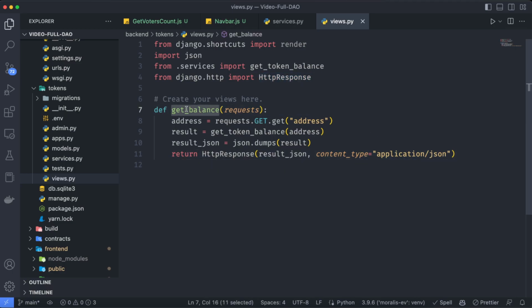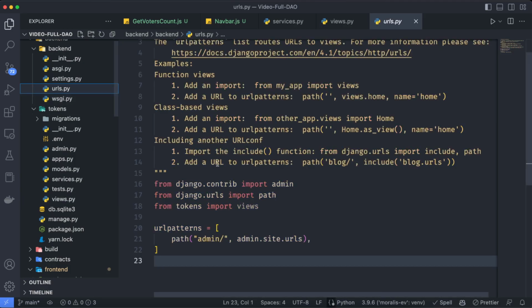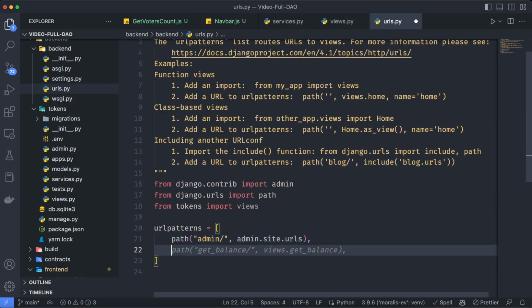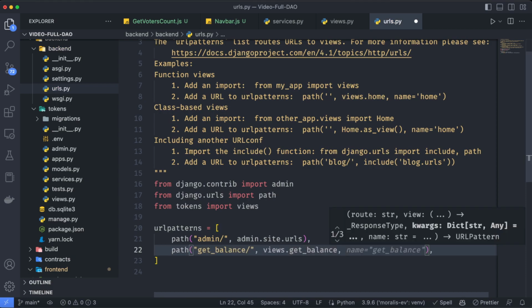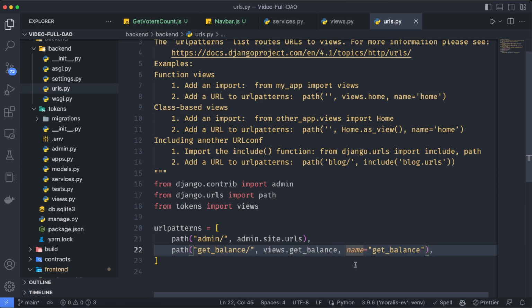Now we can get the view name, go to urls and add that URL here as a path. So path getBalance, views.getBalance. And as we are using relative path names on the front end, let's also give it a name. Just don't forget to import the views from the project. And this is it for the backend side. With that, we already have a way to connect to the Moralis API and send the information to the frontend each time we call this getBalance endpoint.